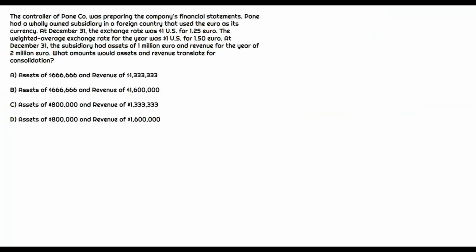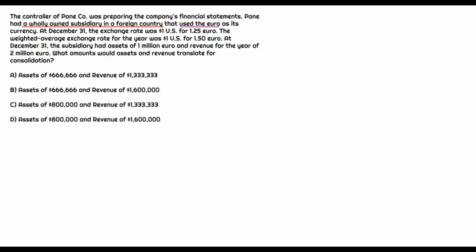So you've read through the question, and what's the first thing you should be thinking about? Well, when I read through, the first thing I realized is that Payne Company, they are the parent company because they're preparing the company's financial statements. And what's unique is that Payne, they have a wholly owned subsidiary, which means they have 100% ownership, and that subsidiary is located in a foreign country. Now it says they use the euro as their currency. So then the next few sentences, they talk about the exchange rate for $1 to euros. They give us the weighted average exchange rate as well as the spot rate, which is as of December 31st. And then they give us some information about the subsidiaries, assets, and revenues.